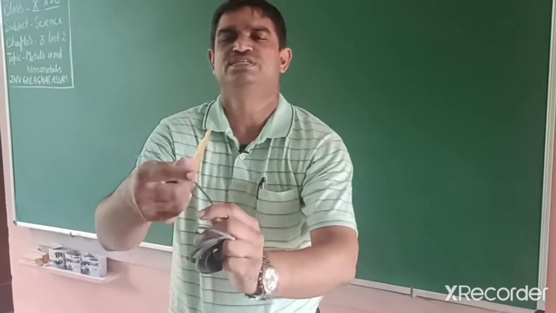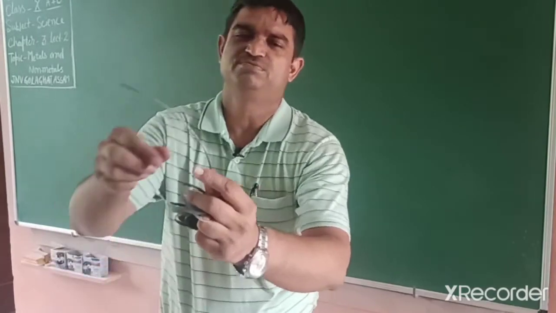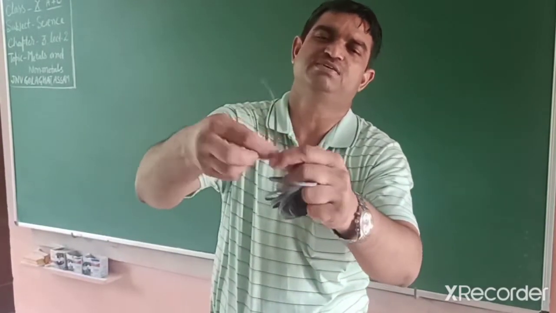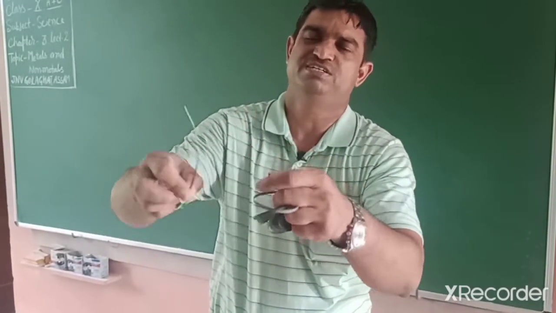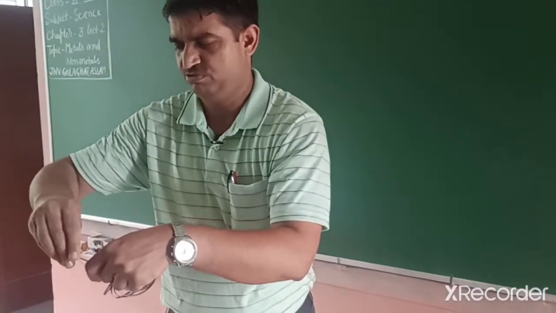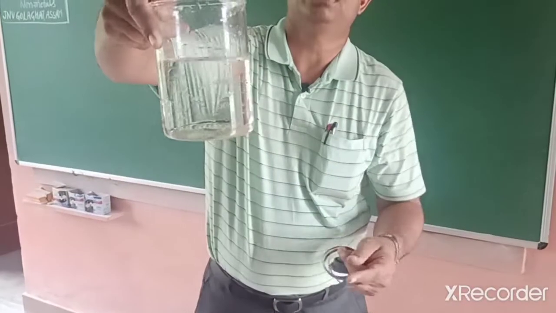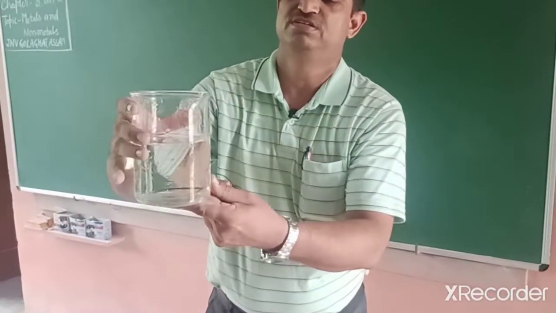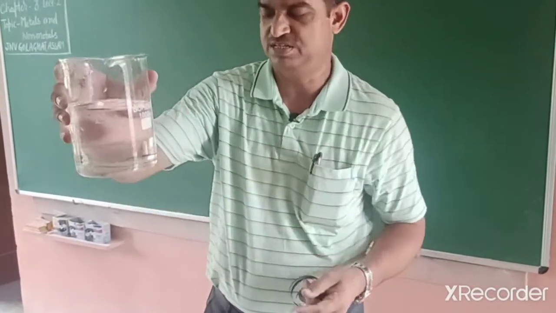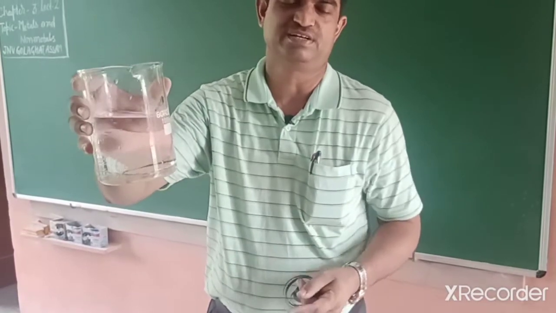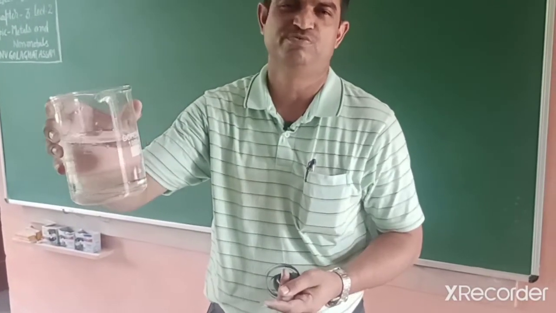So now it is a shining surface. If I place this magnesium metal in water, then you can see, students, in cold water there is no reaction, but in hot water it slightly reacts and floats over the water.